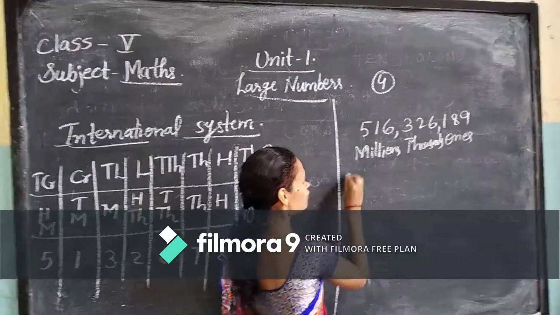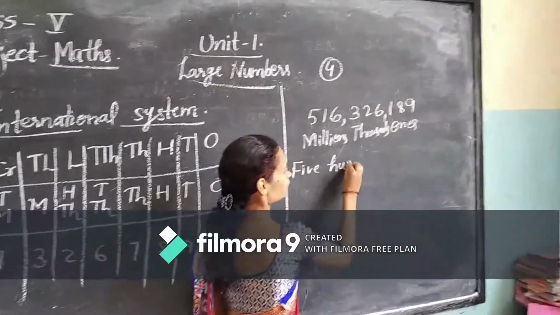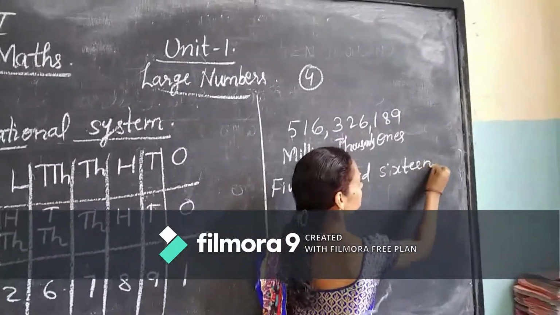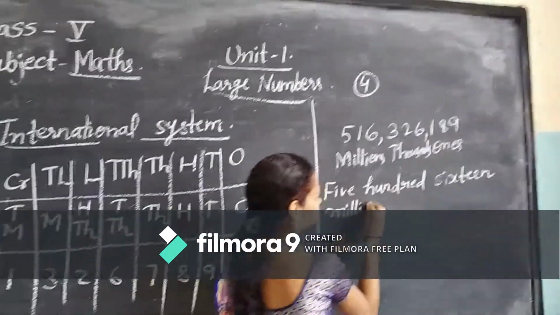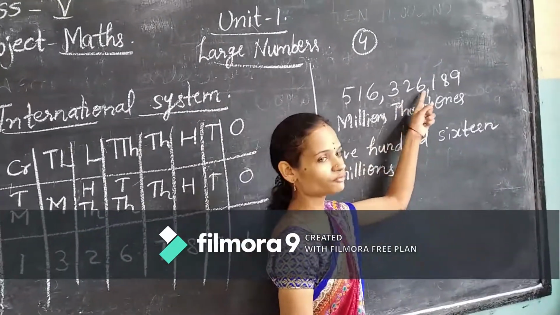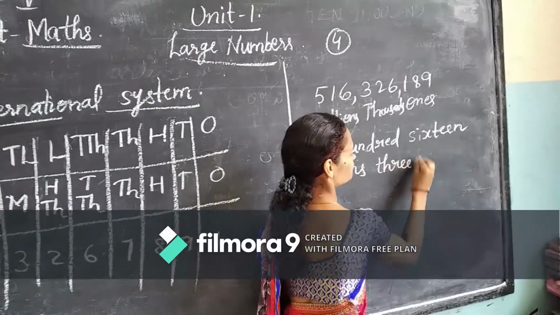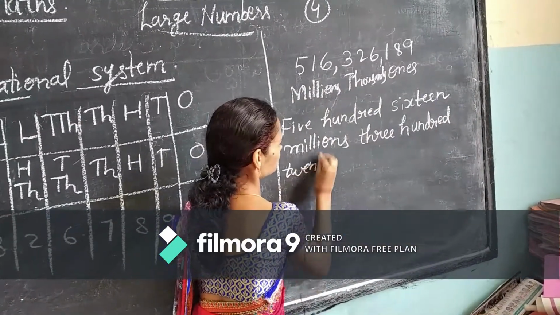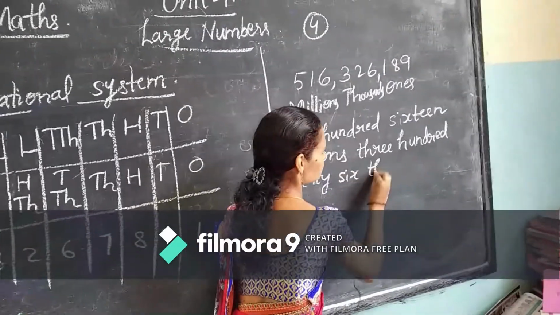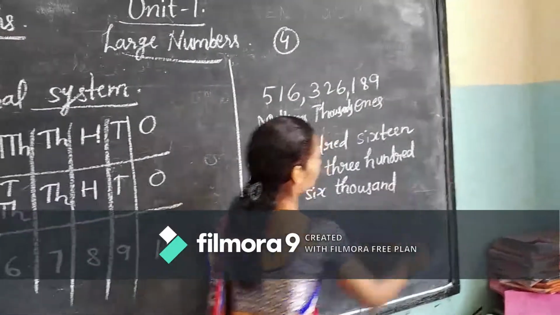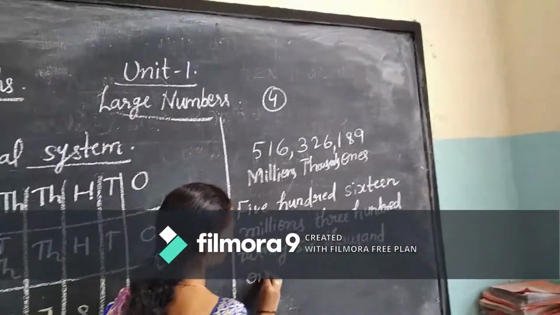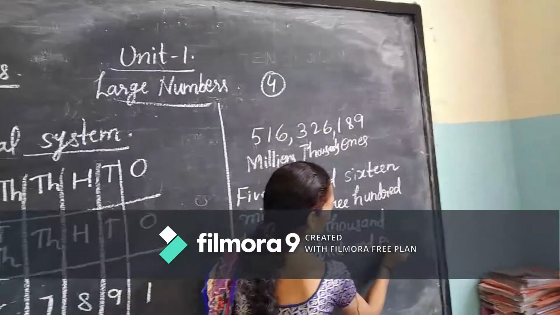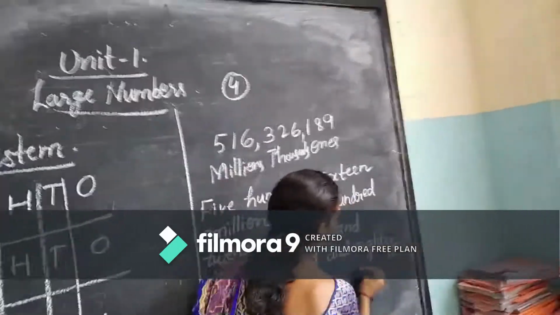So how are you going to write? 516 millions, next 326 thousand, 189.